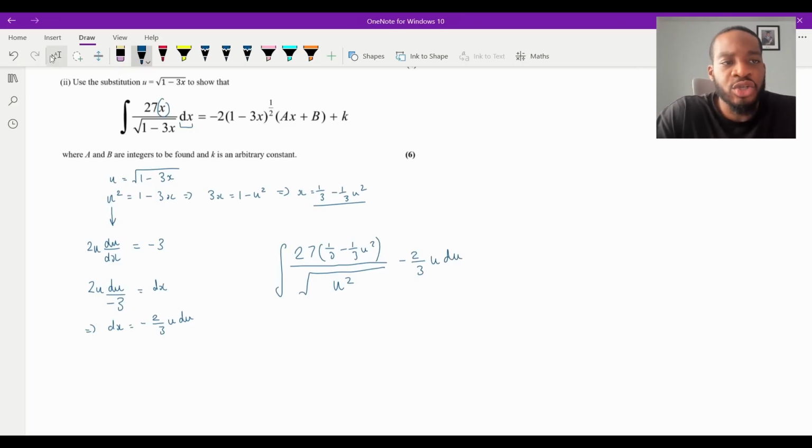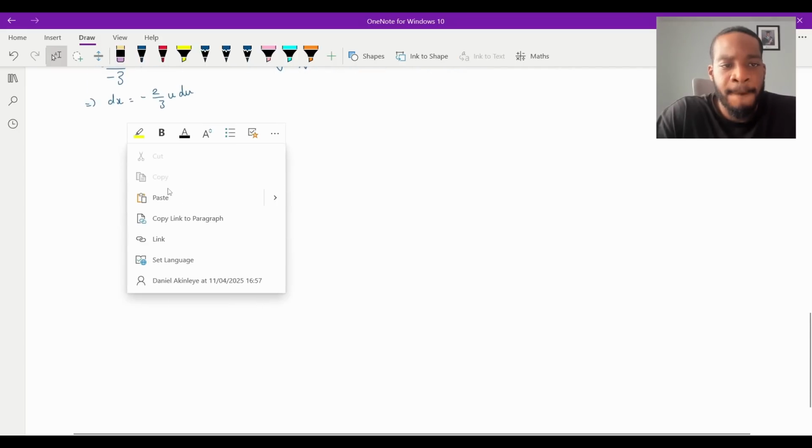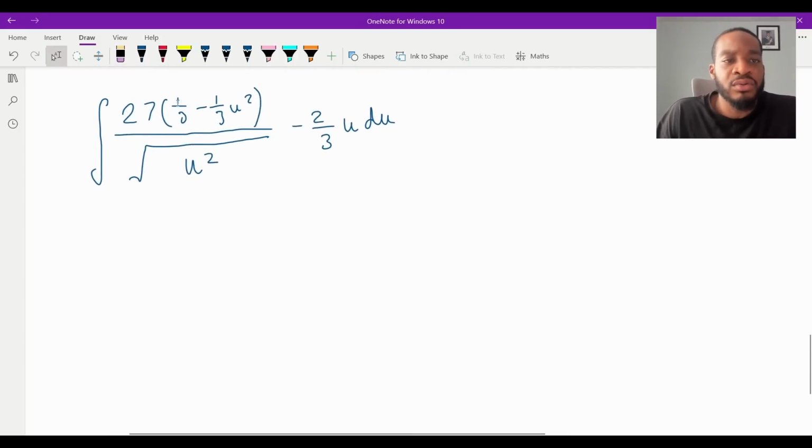So now I'm here, I can just go ahead and start simplifying this, can't I? So let me just copy this and bring this down here. Okie dokie. So what can we do first? Now, let's expand the numerator. Or to be fair, it doesn't actually matter, but I'll do this. So I've expanded the numerator, what I can do is say I've got 27 here, and I'm dividing by 3, aren't I? Right? 3 goes into 27 9 times.